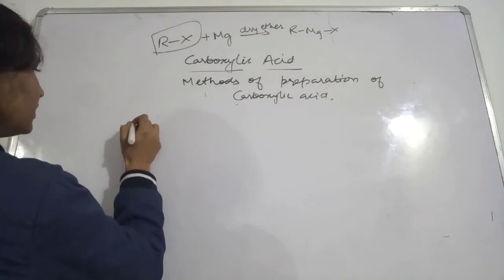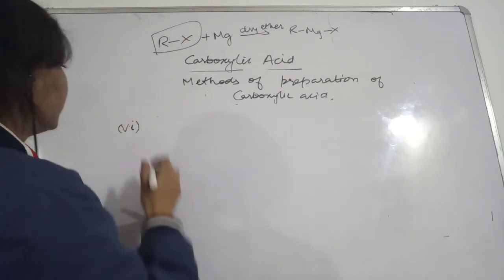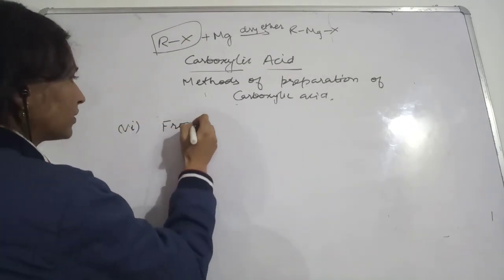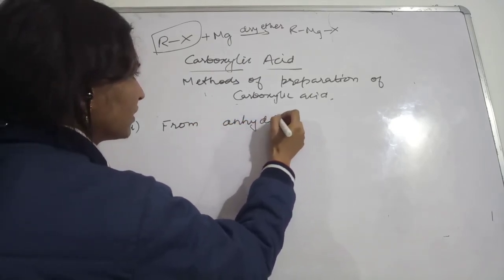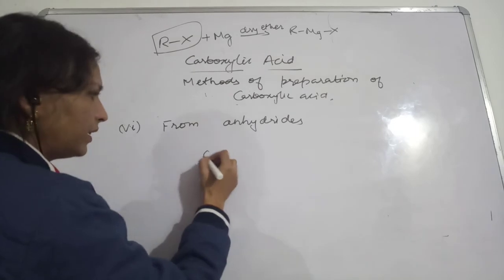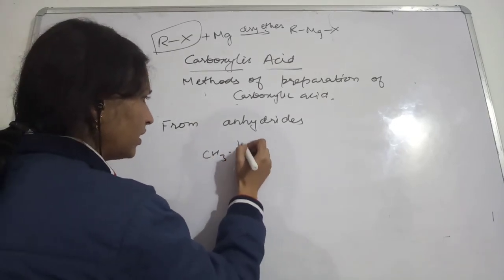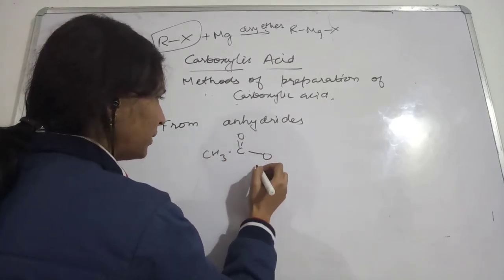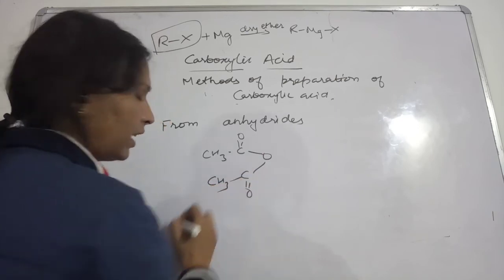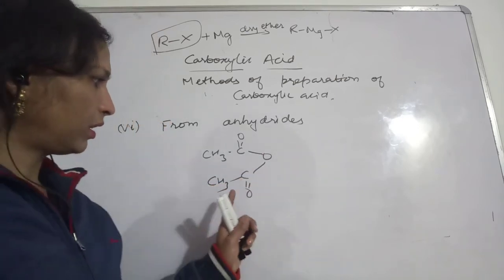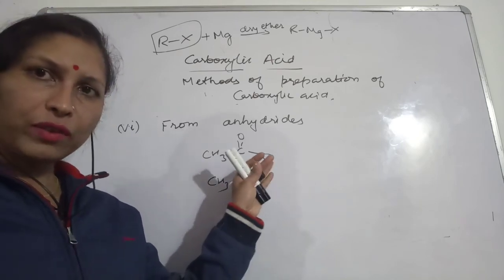The sixth method is from anhydrides. Anhydrides means what? CH3COO. Anhydride means suppose you have taken two acids, then H2O will be lost.